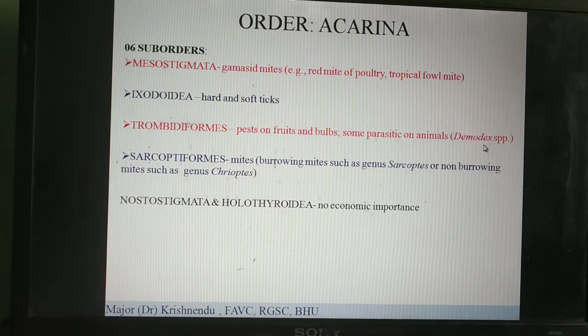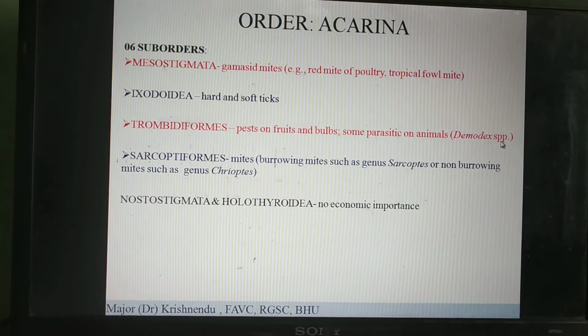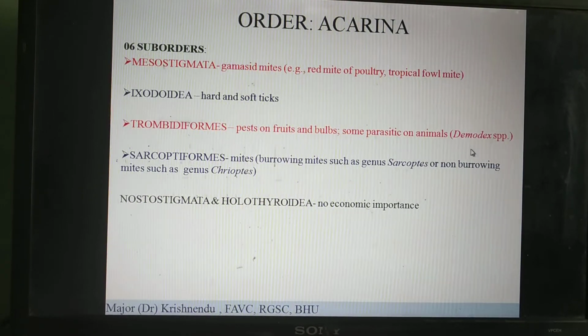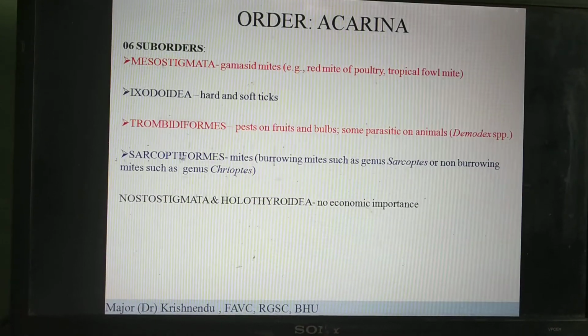Now, of course, there are some Trombidiforms where only the larval stage is parasitic. The nymphal and the adult stages are free living. We will come to that also.